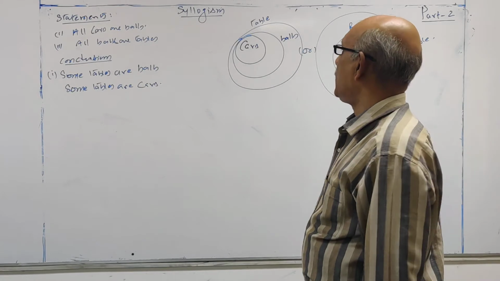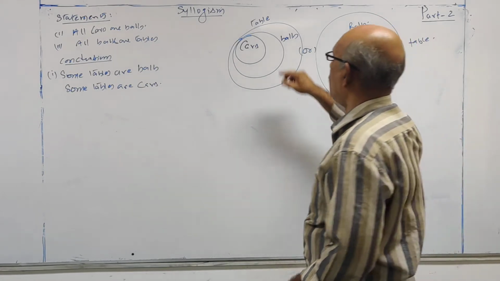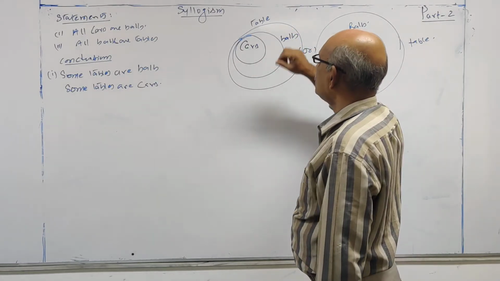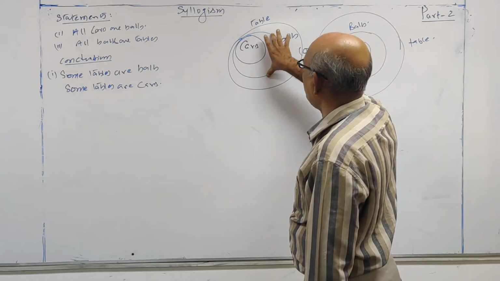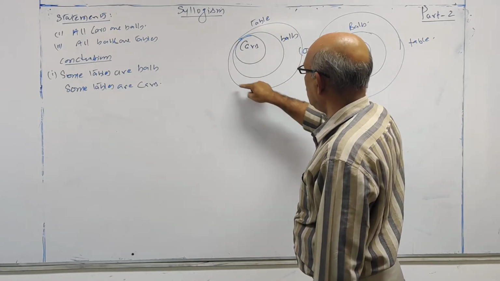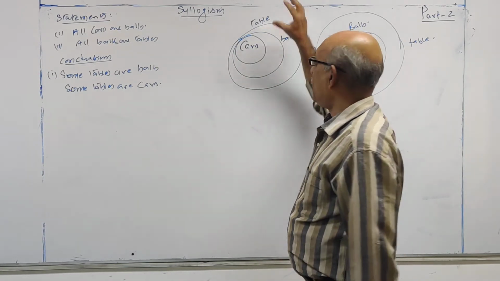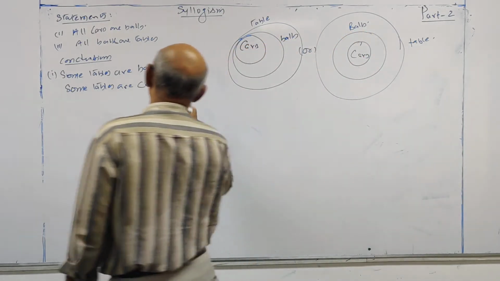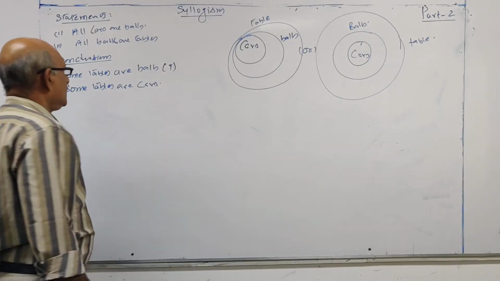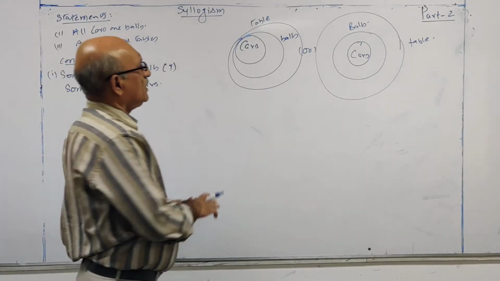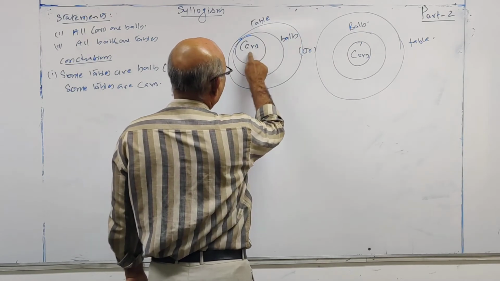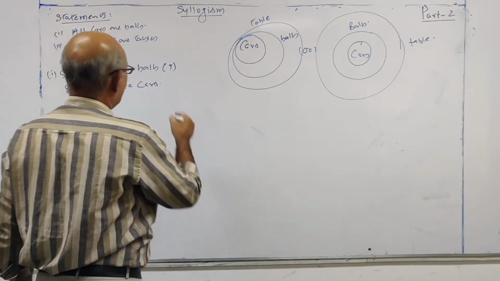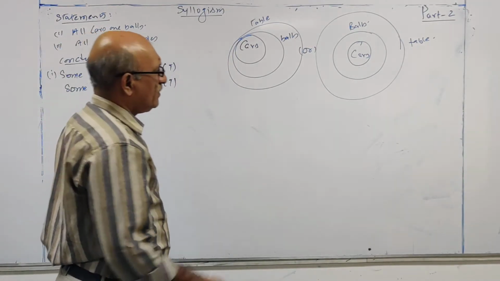Now what is given? Some tables are balls. Look at this. Balls is the inner circle, table is the outer circle. Some tables are balls. This part of the outer circle, the third circle, represents the total table. A part of it is the second circle, which is balls. So some tables are balls is true. Some tables are cars. Look at this, tables is the outer circle, car is the inner circle. So this is some tables are cars. This is also true.